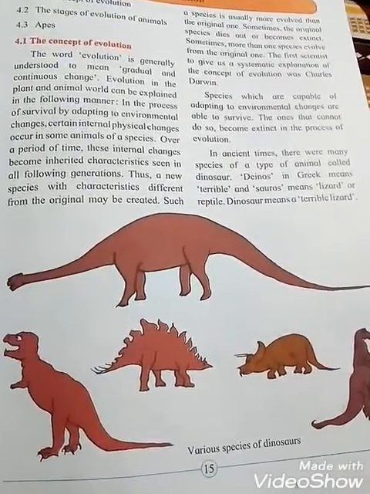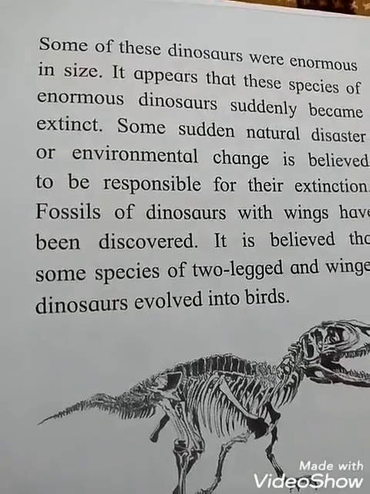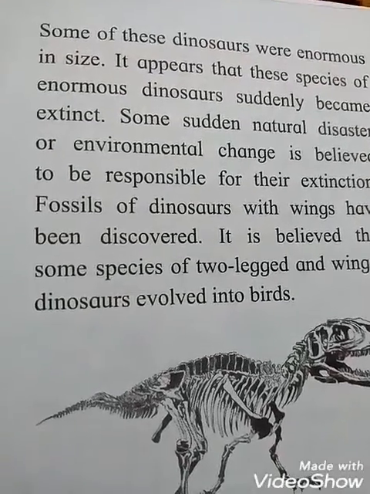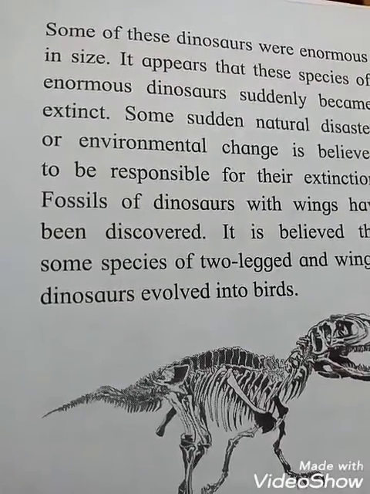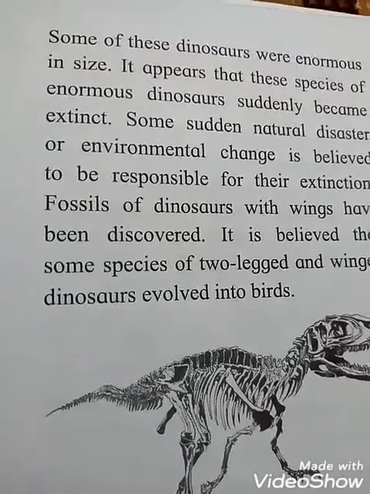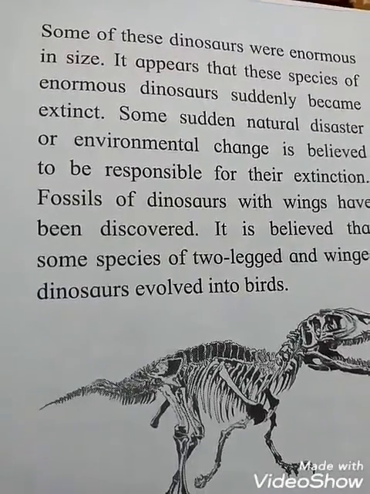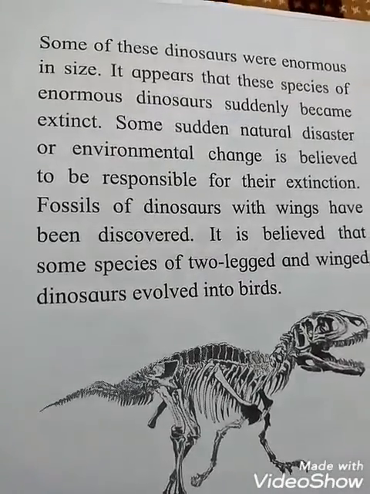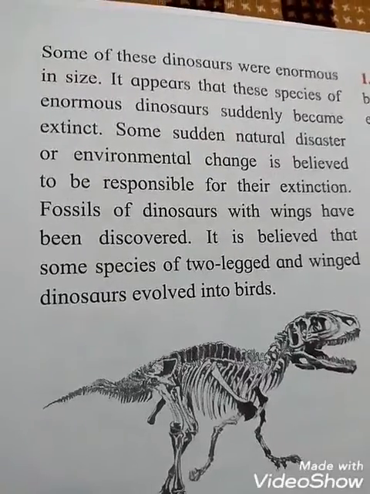Okay students. Some of these dinosaurs were enormous in size. See students, we have seen the different types of dinosaurs. Some of these dinosaurs were enormous, means what students? Very large in size, or very huge.